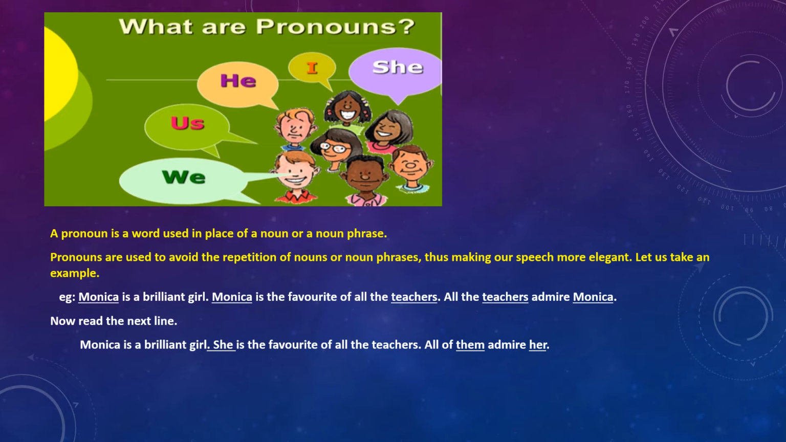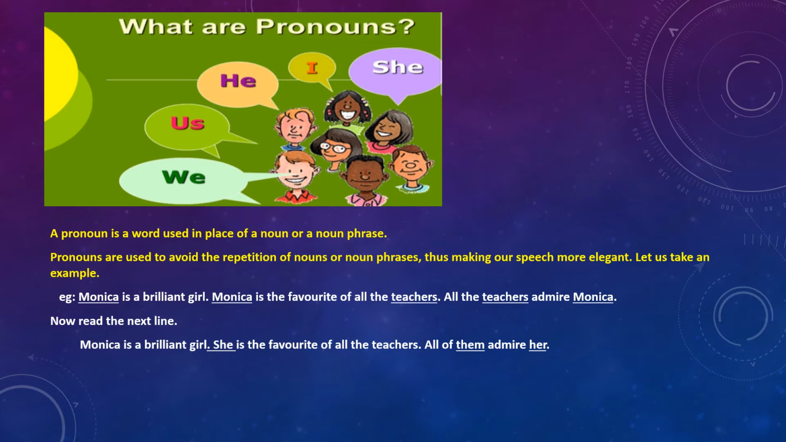Now what is the use of pronoun? Pronouns are used to avoid the repetition of nouns or noun phrases, thus making our speech more elegant. Let us take an example. So what is the use of pronoun? It is used to avoid the repetition of the nouns. And when we avoid repeating the nouns again and again, definitely our speech is going to sound more elegant. It will be much better.